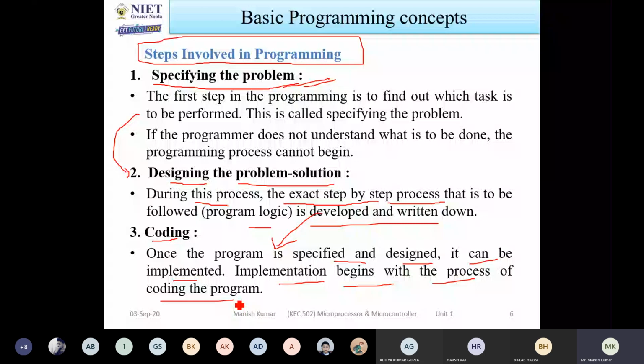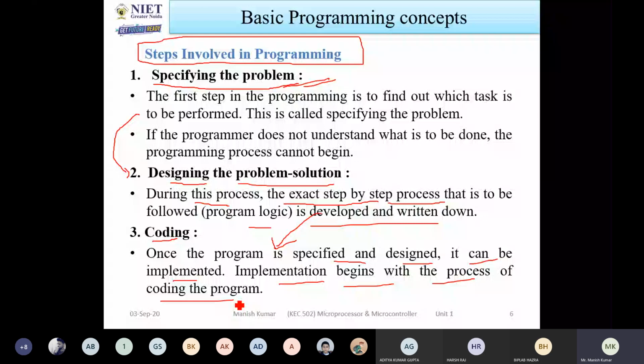Anyhow, if the processor does not understand, then there is no use of the solution. So for that purpose, you have to write all the things in terms of code so that you can tell the processor which type of operation to perform.